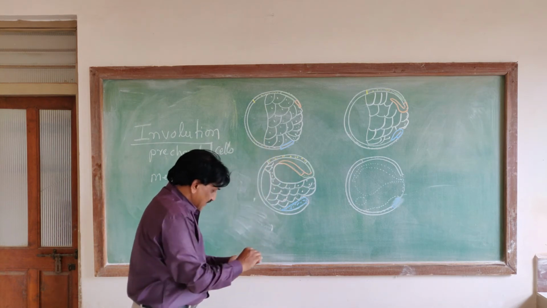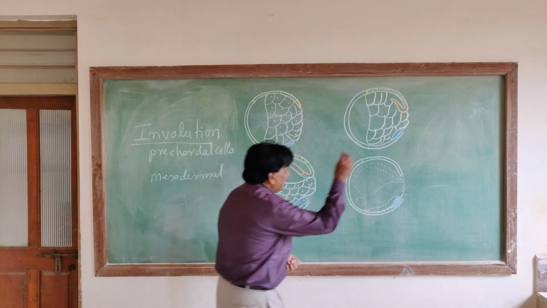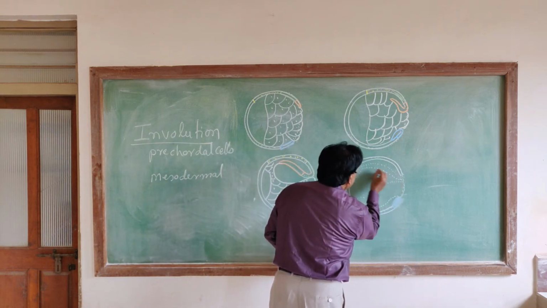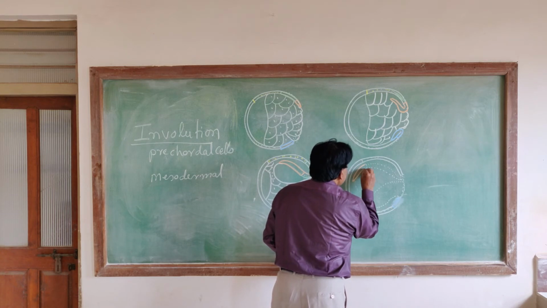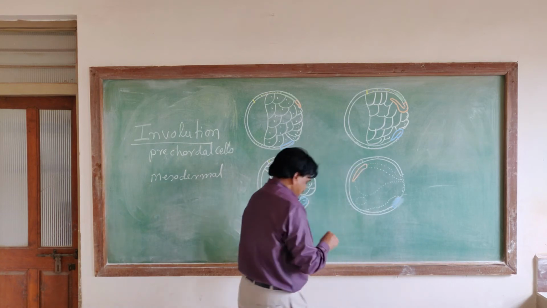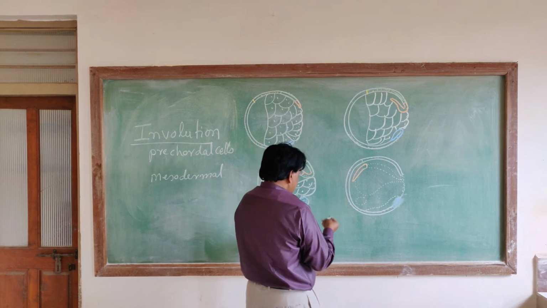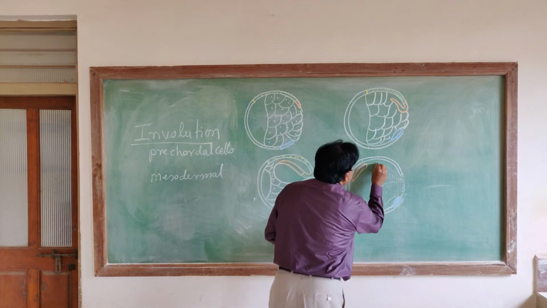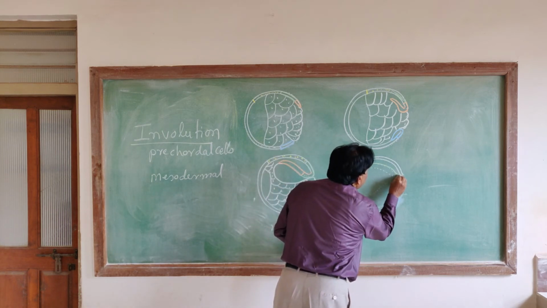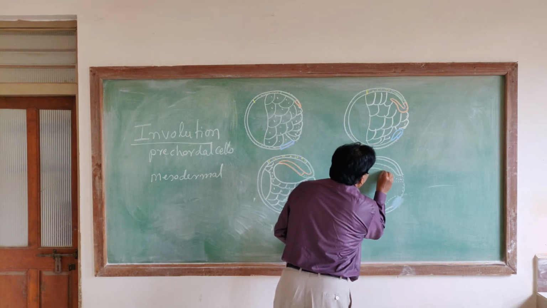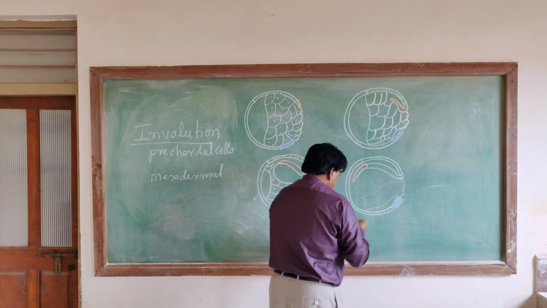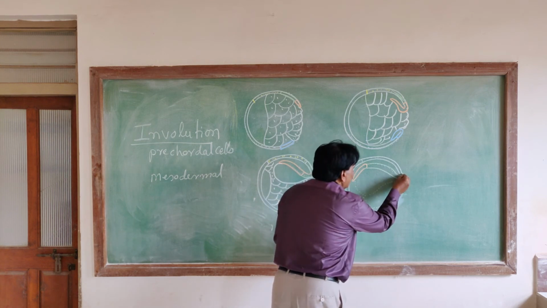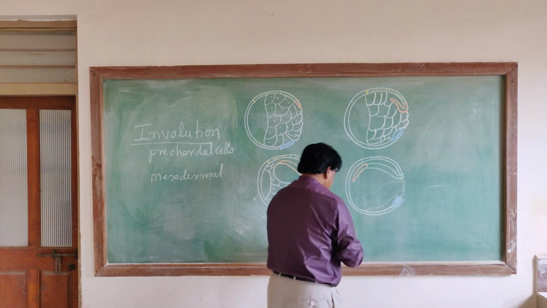In the fourth diagram, here, this is called the precaudal cells. The next one is called the notochordal cells.